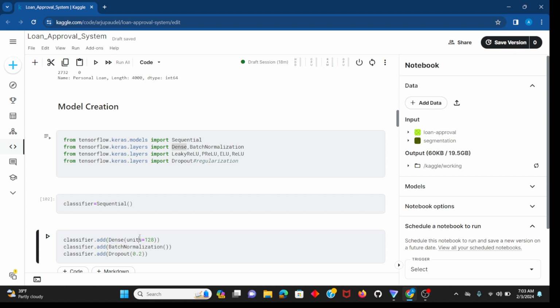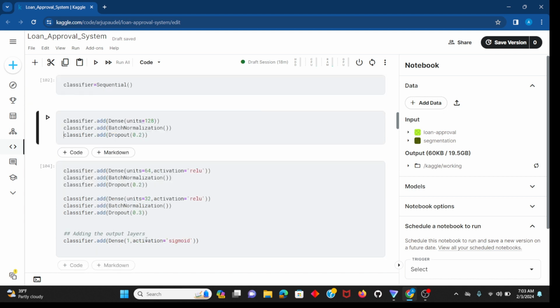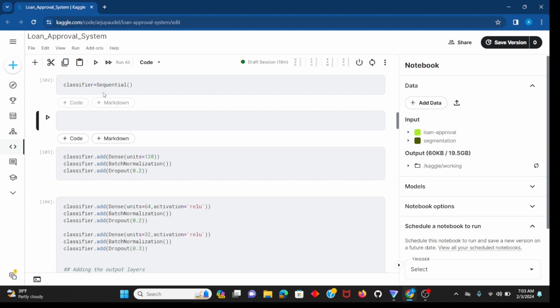In the first layer I have, say, 128, 128, and then I have to just remove it. No, I can't make 128 because I have to change some things. We are just creating a sequential object of classifier, and the first input is classifier dot add, as in I have to add a dense layer of